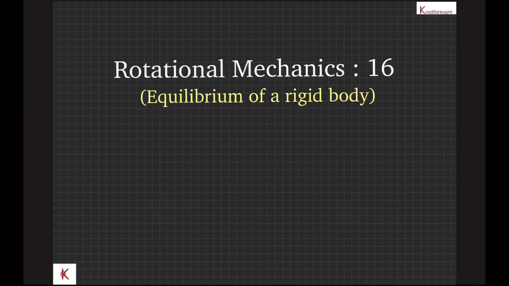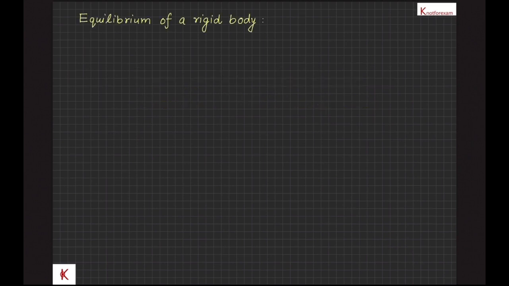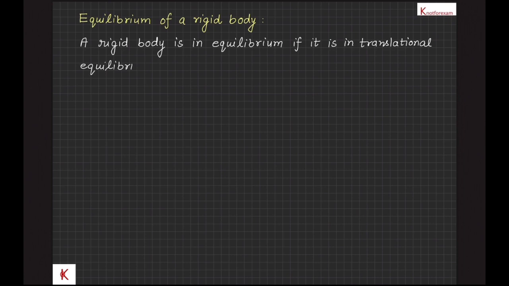We are going to discuss equilibrium of a rigid body. A rigid body is said to be in equilibrium if it is in translational equilibrium, that is, net force on it is 0, as well as in rotational equilibrium, that is, net torque on it is 0.